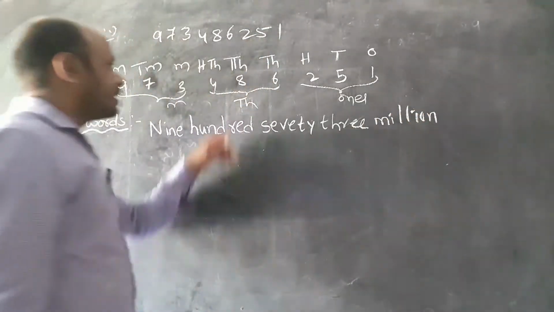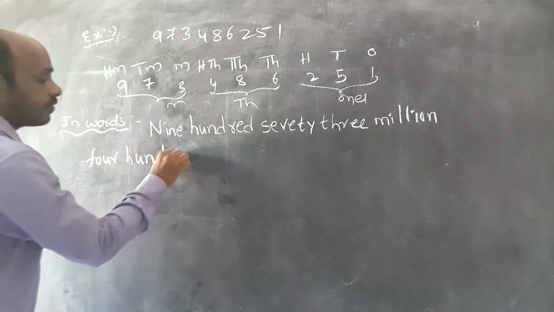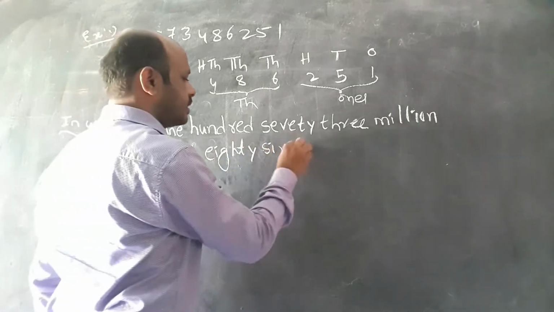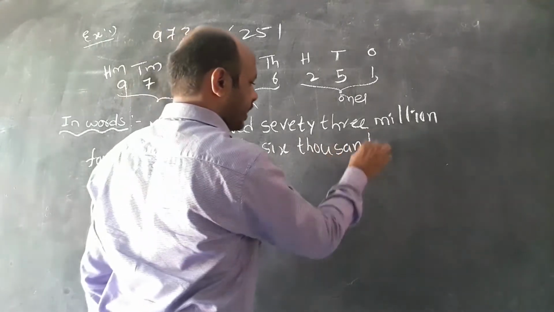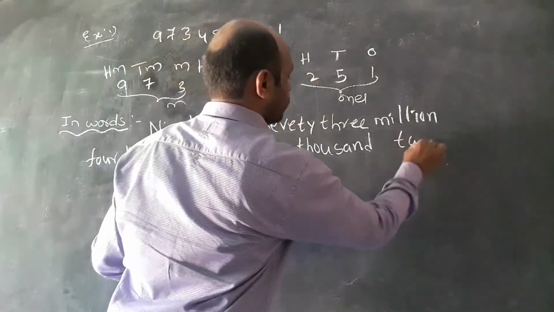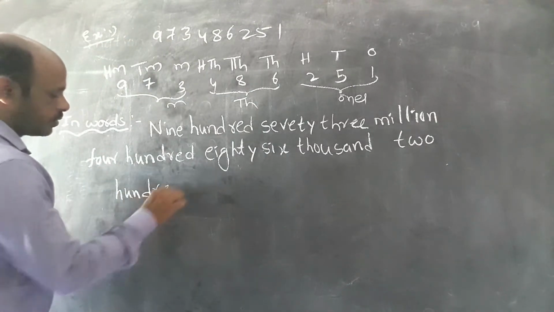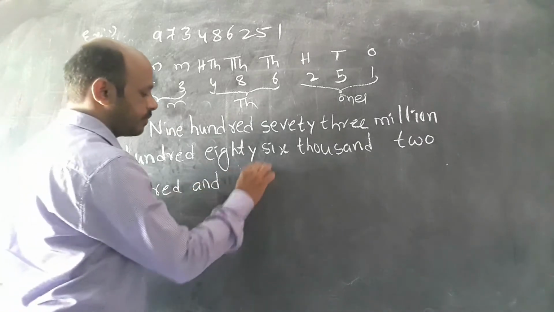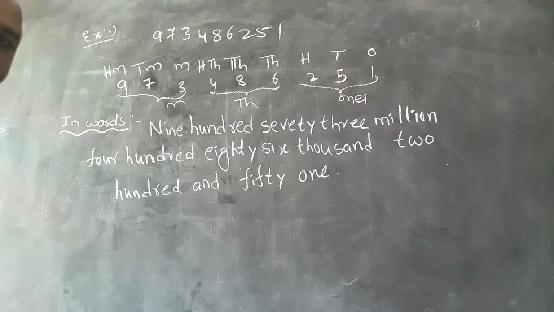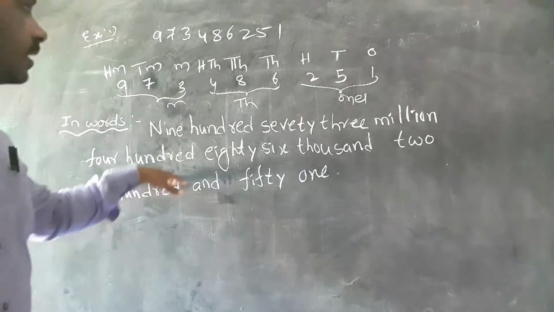Next, 486 thousands. Then 251. This is the number name in the international place value system: 973 million, 486 thousand and 251.